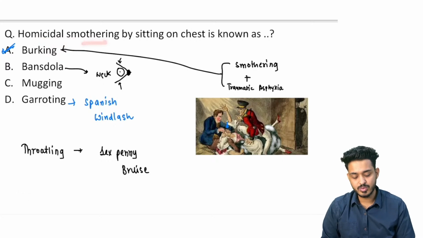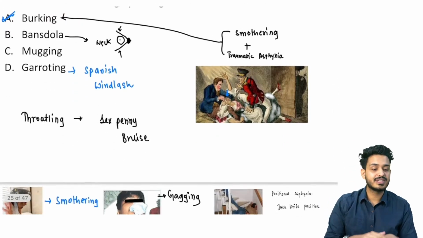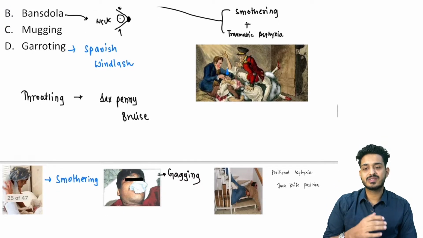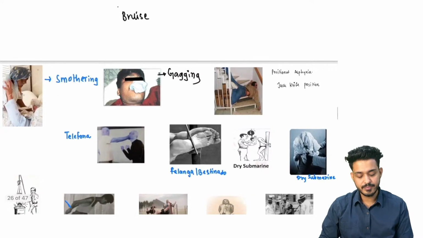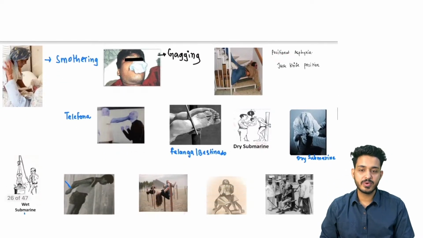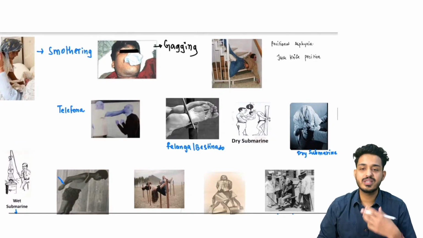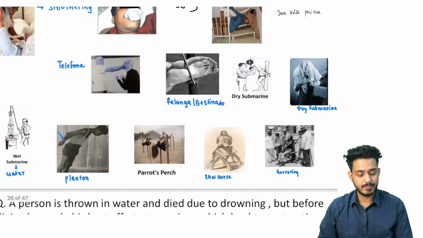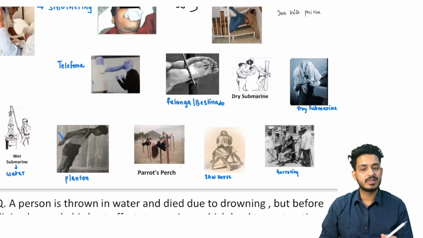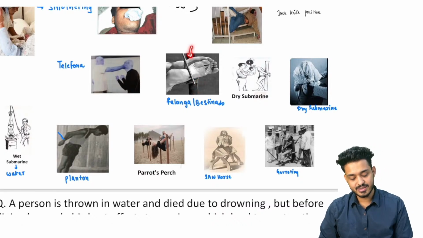Now you know what is smothering. Smothering मतलब the person is sitting on and going to block the mouth and nose of the person. Gagging में क्या होगा? कपड़ा ठूस दिया. Positional asphyxia is going to be what? Because of the position, this patient is not able to breathe. Telephona, थप्पड़ मारना. Phalanga और bastinado मतलब torture on the legs, on the sole.